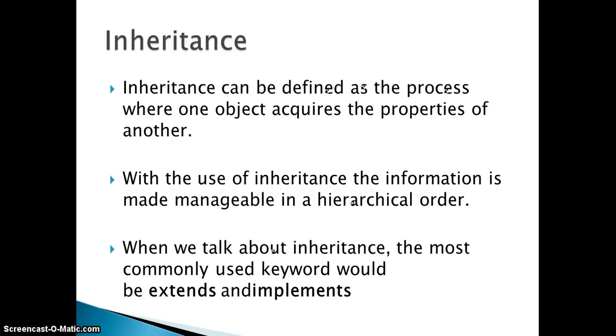A child can inherit the properties of its parents, and their parents can inherit the properties of their parents, right? So inheritance is nothing but one object acquiring the properties of others. With the use of inheritance, the information is made manageable in a hierarchical order.